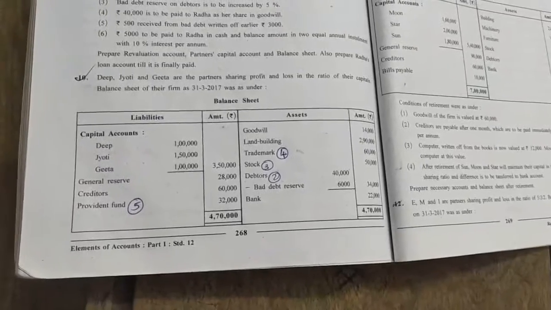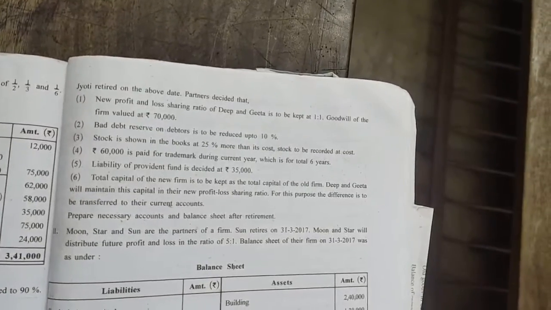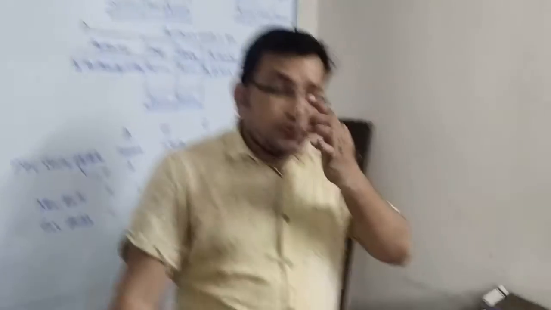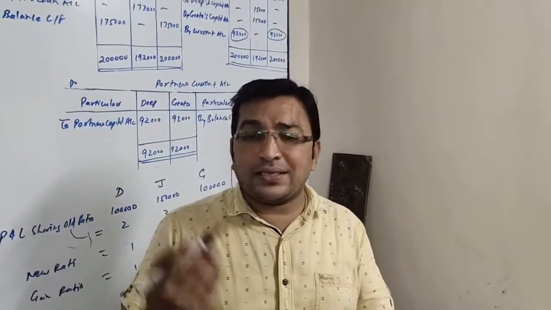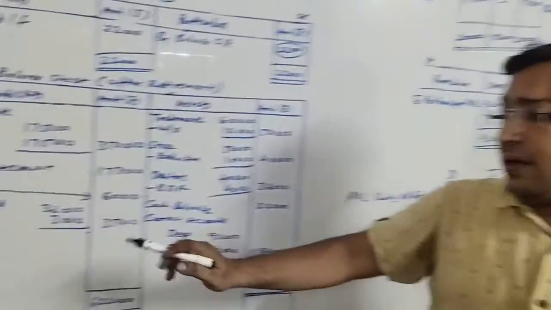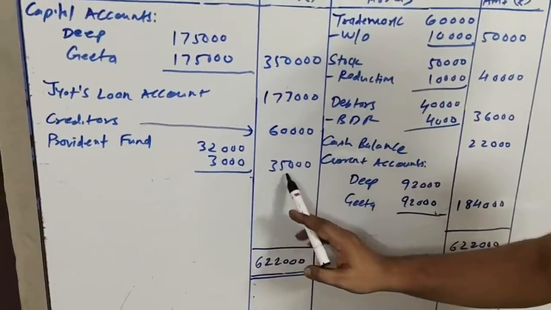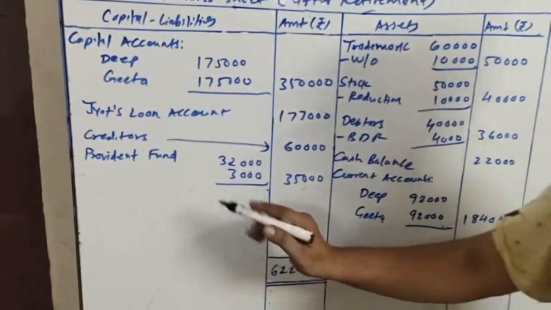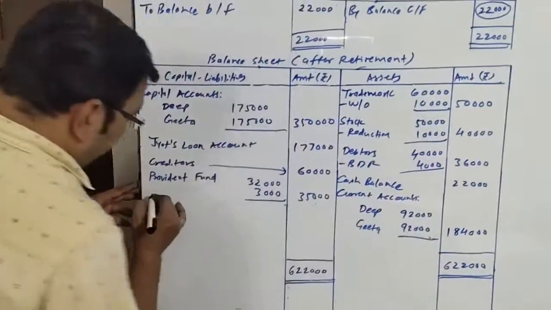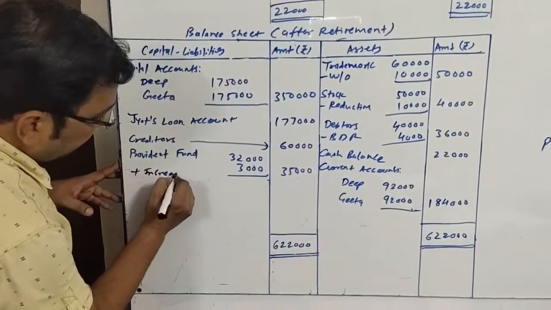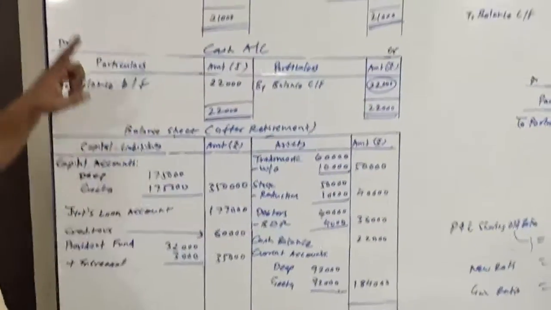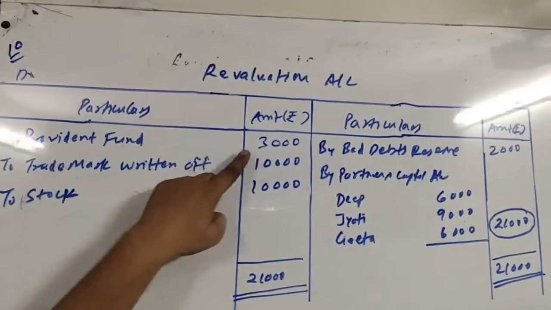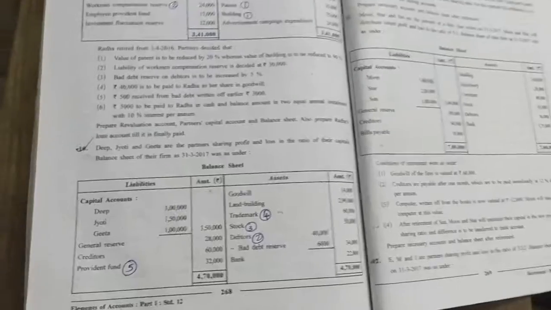Next item is provident fund, which is rupees 32,000, and it is given in adjustment number 5 that the liability of provident fund is decided at rupees 35,000. So there is an increase in the liability of provident fund. We will be adding that to the liability, and its effect will be given to the revaluation account. Here provident fund is 32,000 and the liability is decided at 35,000. So there's an increase of rupees 3,000, making 35,000, and this 3,000 is a loss, so it will be debited to revaluation account, provident fund 3,000. Okay, here we have finished with the liability side.